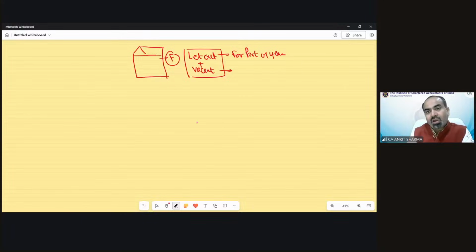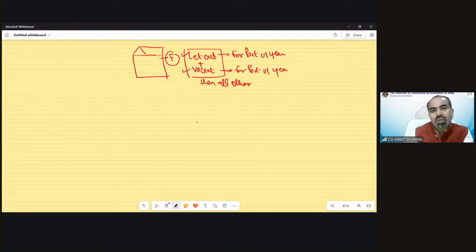So now the property is let out for part of the year and vacant for part of the year. Now a very interesting thing: if these two conditions have been fulfilled, that means the property was let out also and vacant also, then case F will apply.